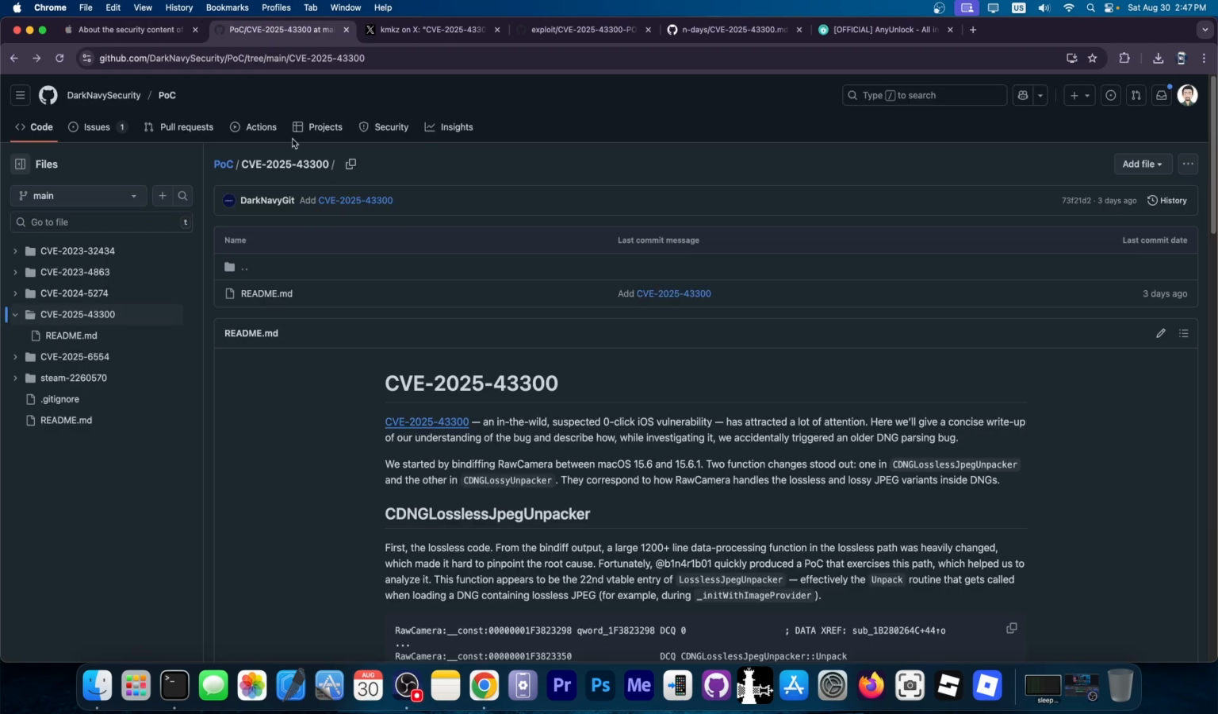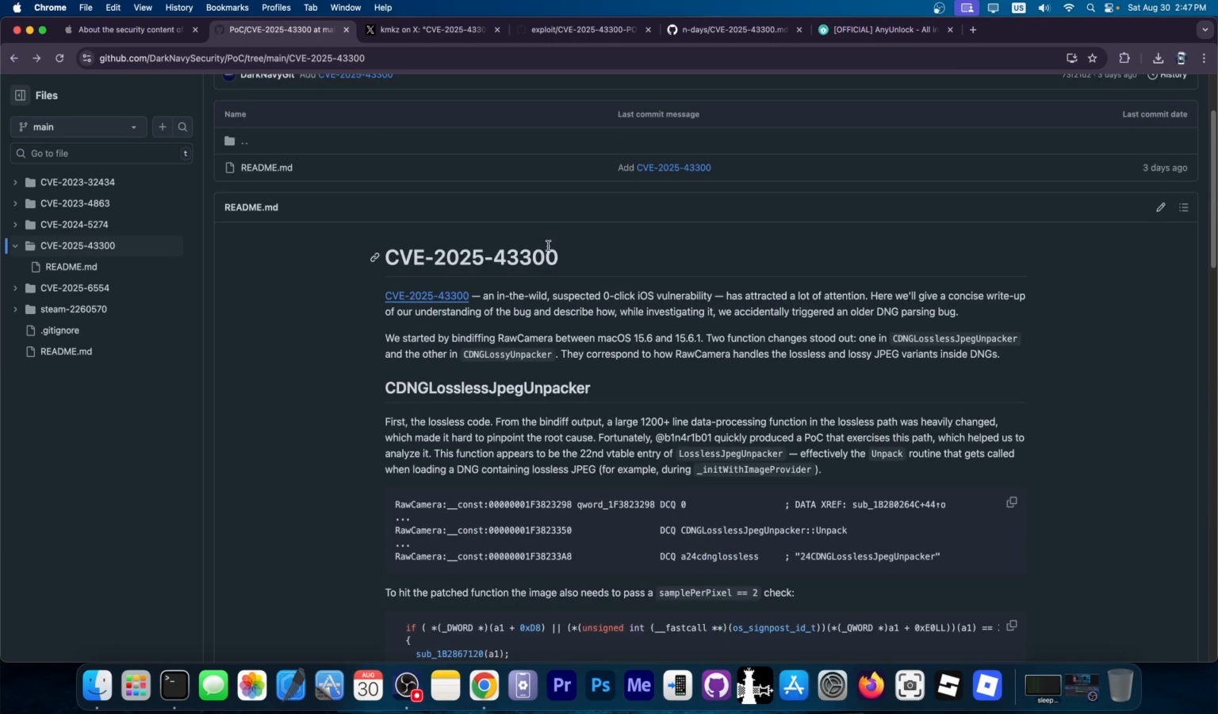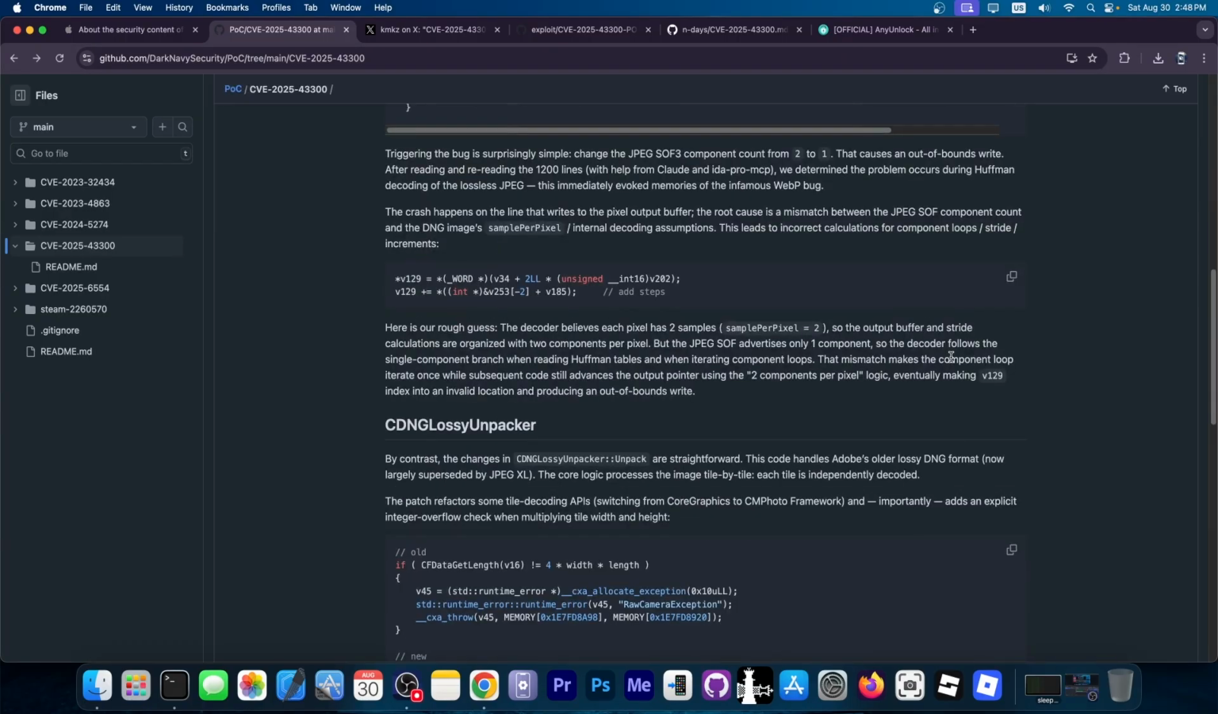Well, we already got a couple of proof of concepts for this. There is this one over here on GitHub, which explains the vulnerability in depth. So the vulnerability itself appears to be a zero-click iOS vulnerability. That's what it's suspected to be, and it has attracted a lot of attention because, as I said, it was used in the wild. So this was a pretty targeted attack, and the vulnerability lies in the way that Apple parses the DNG format from Adobe. So it's essentially a corrupted image that does all of this.